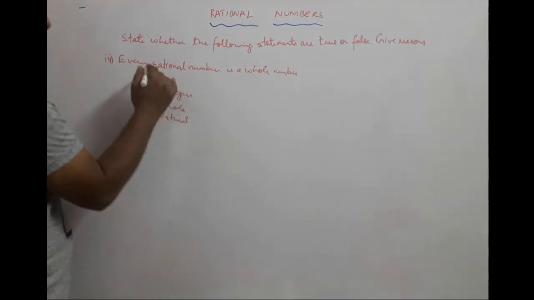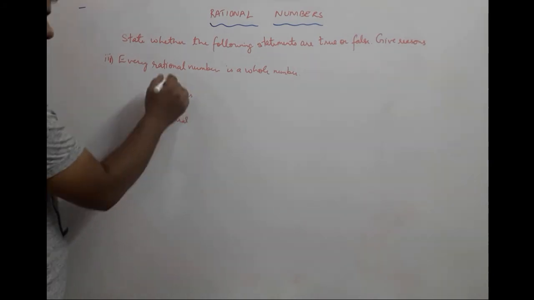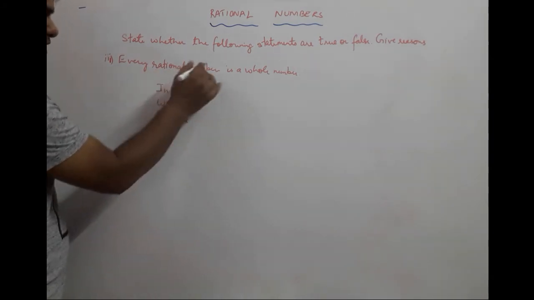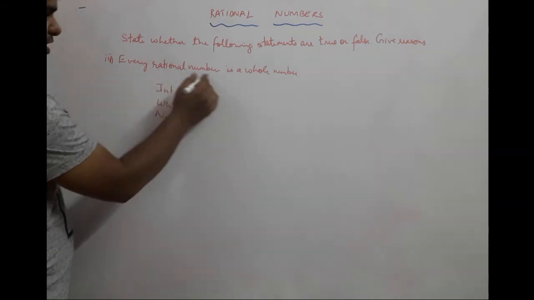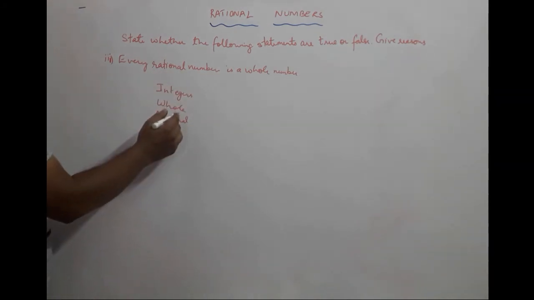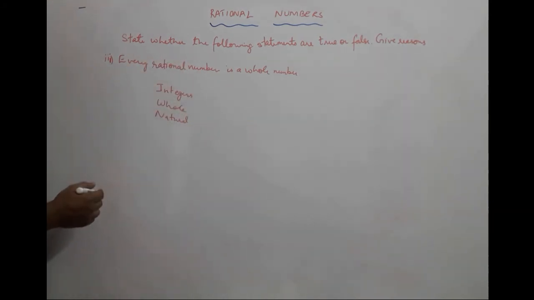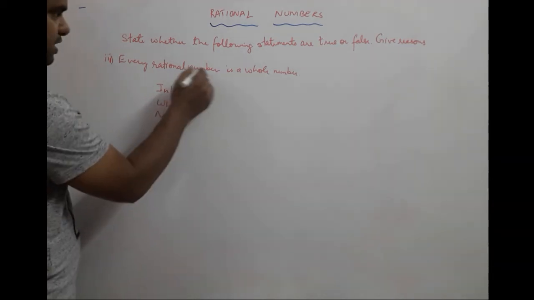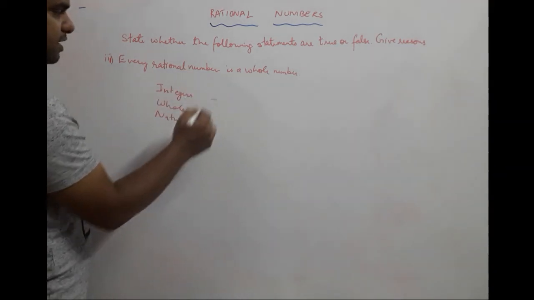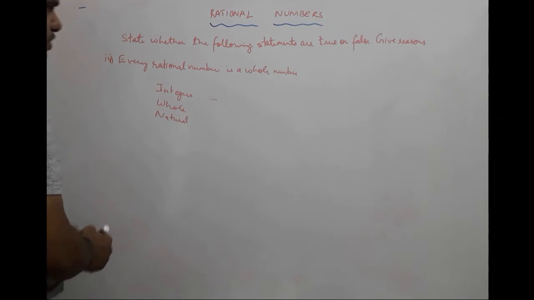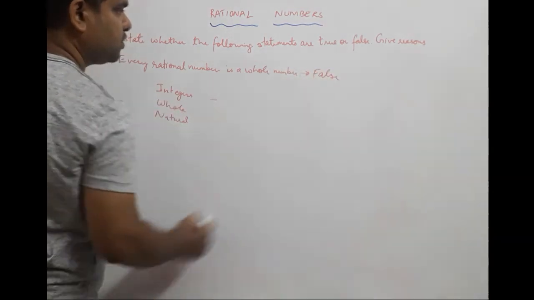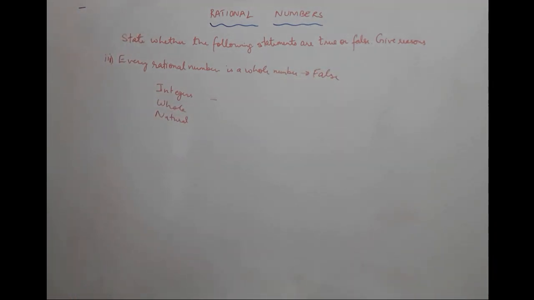Every whole number is a rational number, because all these come under rational numbers. So every whole number definitely is a rational number, but every rational number cannot be a whole number, because you just proved that every integer is not a whole number. So rational numbers will also include negative numbers, and those are not whole numbers. So we can say that this statement is also false.